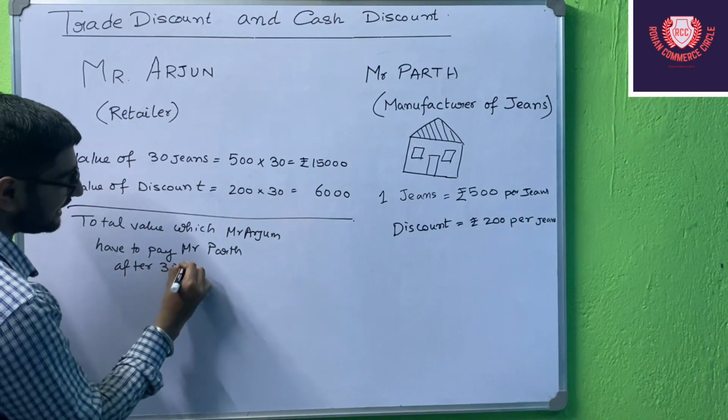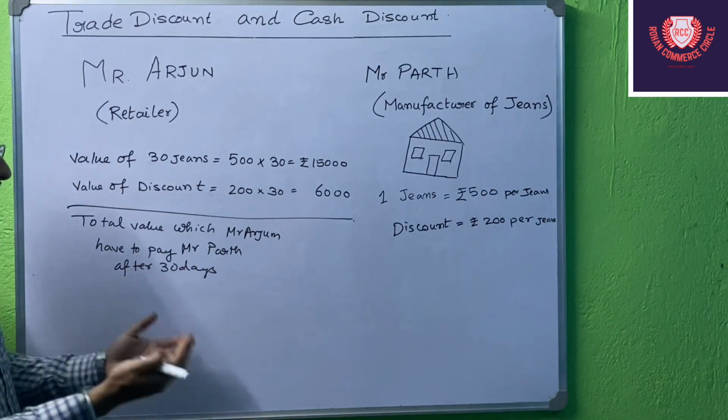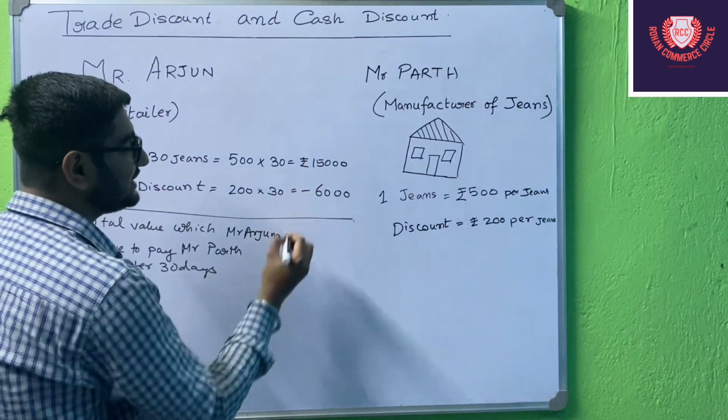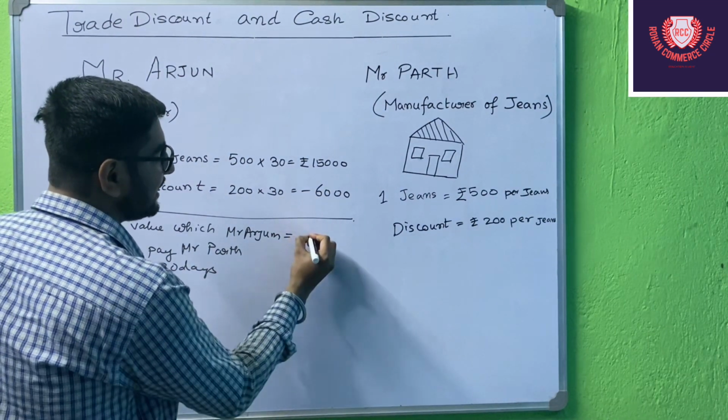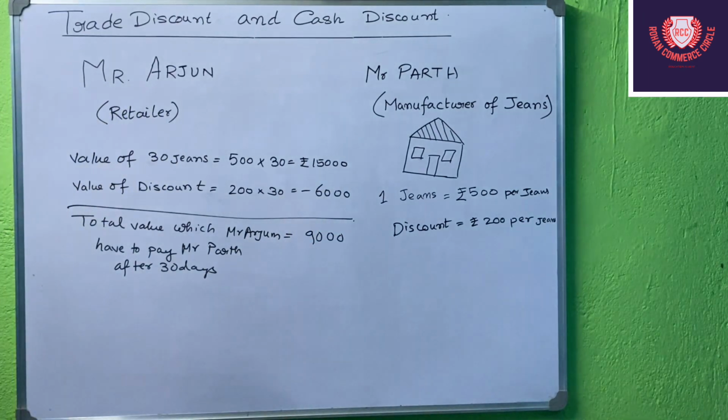Now he has agreed that he will be taking the money after 30 days. That means he is giving the jeans on credit, right? So what will be the value? If we are just subtracting it, it will be ₹9,000. Just subtract it, it will be ₹9,000.